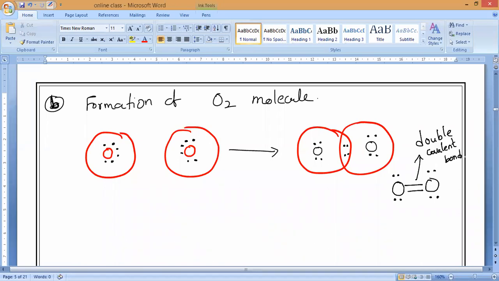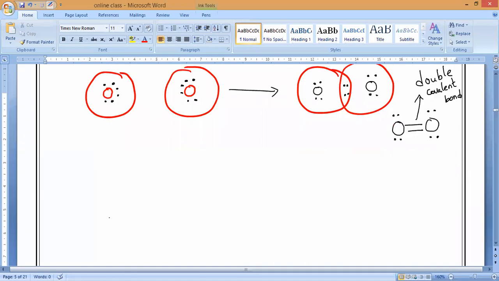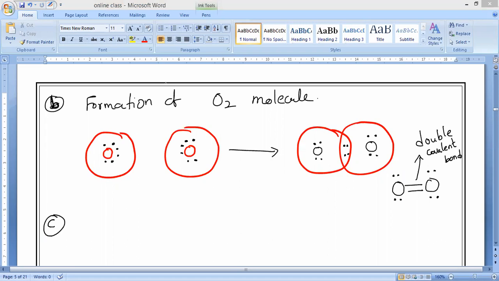Clear, guys? If you understand this, please draw the structures. In this chapter, structures are the most important, because every question will come from this chapter in the form of structures only. So that is why kindly everybody draw the structures. If you have a doubt, you can ask me.